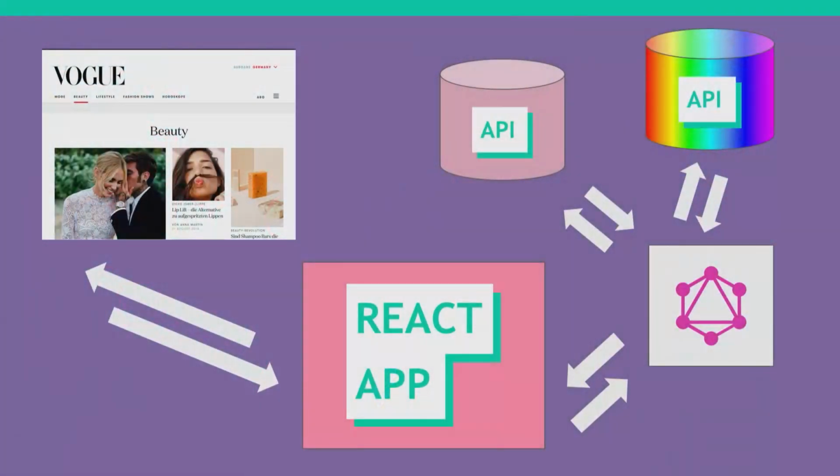And your React application is just going to speak to the GraphQL layer. Behind the scenes, the GraphQL layer is getting the data from all those different places. But all your React app knows is that it can now get information about shoes, which it couldn't do before. It doesn't make a distinction between where that data comes from.